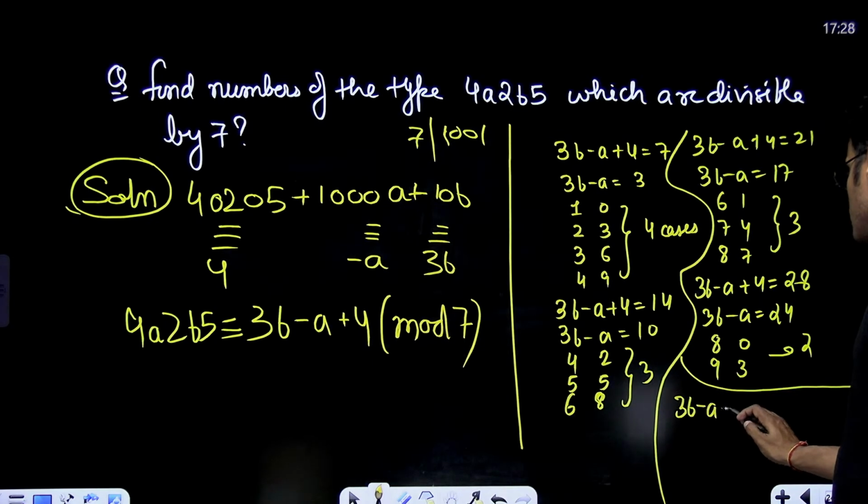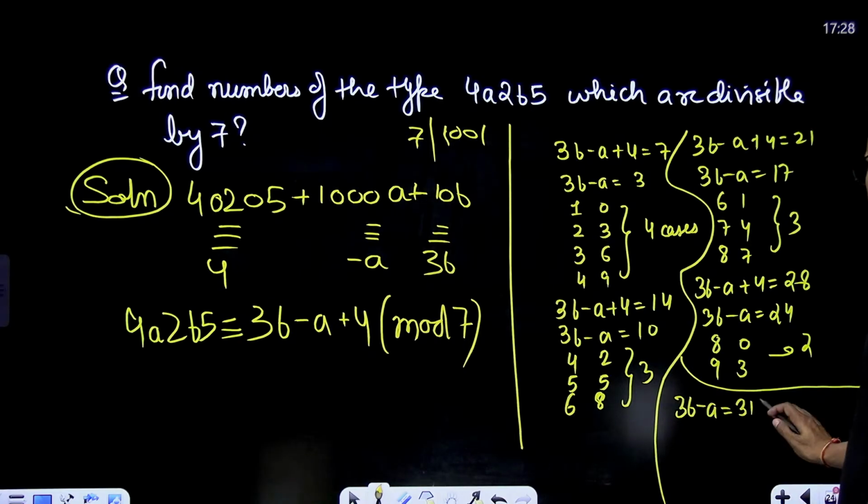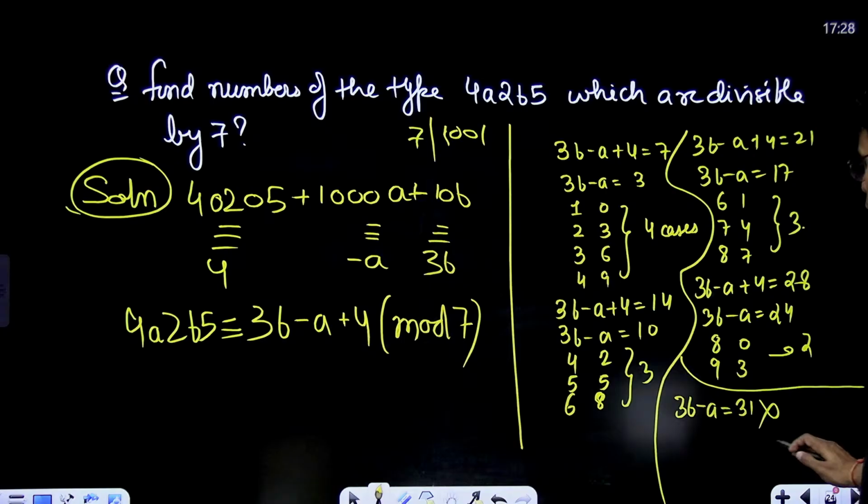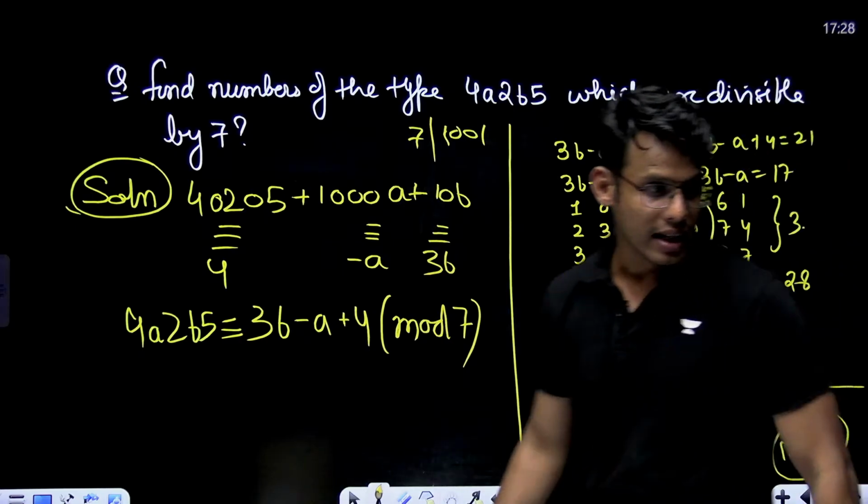And let me take the last case. 3b minus a equals 31. No cases here. So 2 plus 3 plus 3, this is 8, 8 plus 4, 12 cases. 12 cases is the answer.